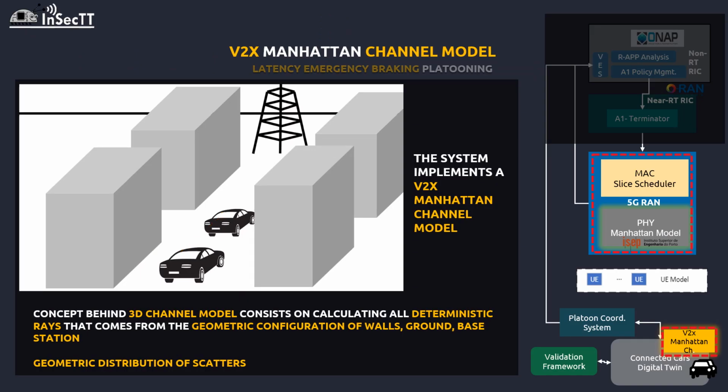Starting with the V2X channel model, that was integrated in different partners' components, as we can see on the right. The architecture implements a geometric distribution of scatters, contributes with different delays and phases that are randomly distributed. The Manhattan grid was used, where the geometric configuration of walls, ground, base station was used for the calculation of all deterministic rays. In this scenario it was assumed that the base station can relay the signal to the rest of the vehicles to trigger the emergency braking.